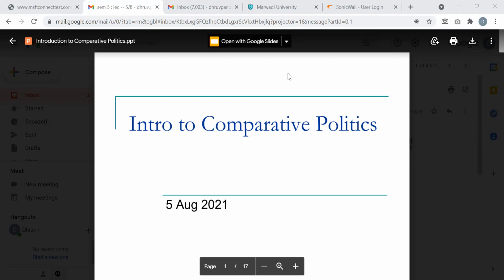Second is more about political systems and forms of government. Third is about electoral systems. And fourth is about contemporary debates on the nature of the nation state. These are the four major aspects which we already discussed. We had a discussion, we had interesting questions.